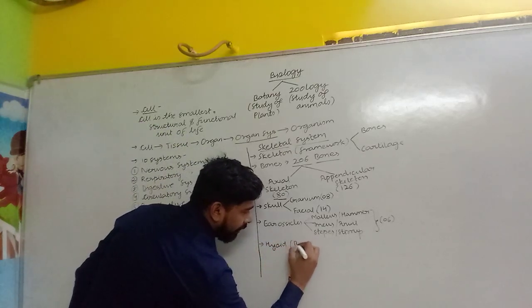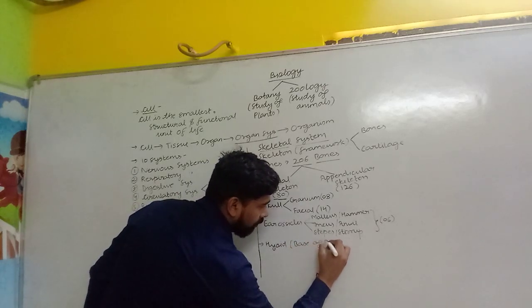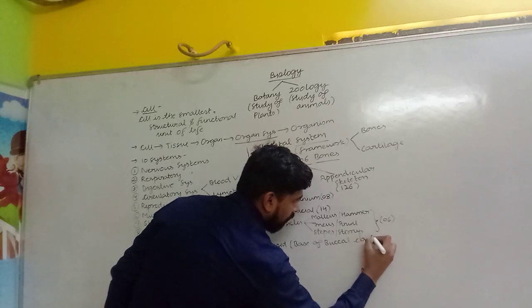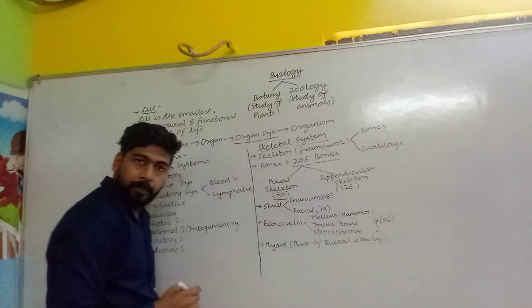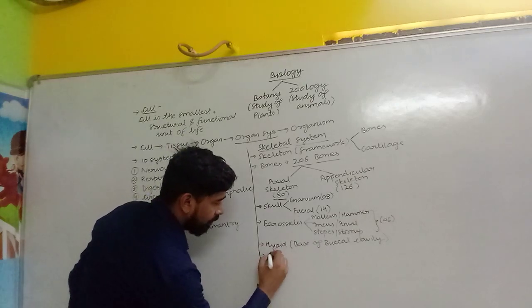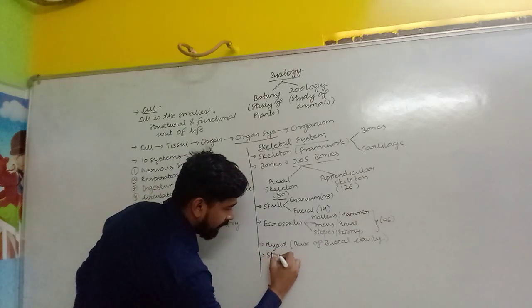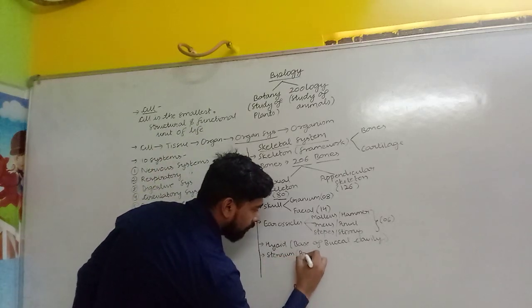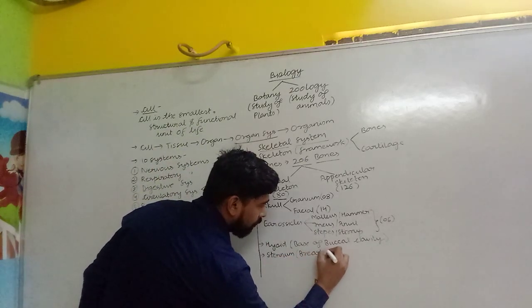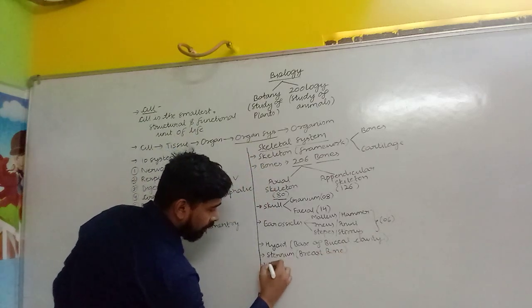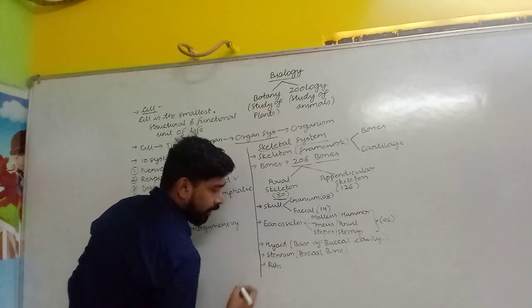It is present at the base of the buccal cavity. After that, one sternum is there, that is also called breastbone. After that, ribs are there in the human body.